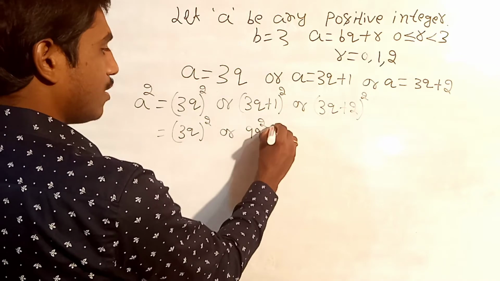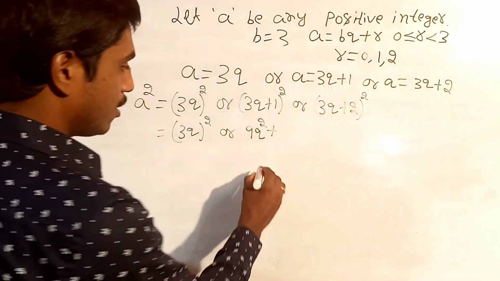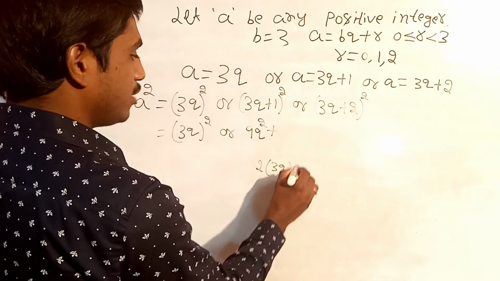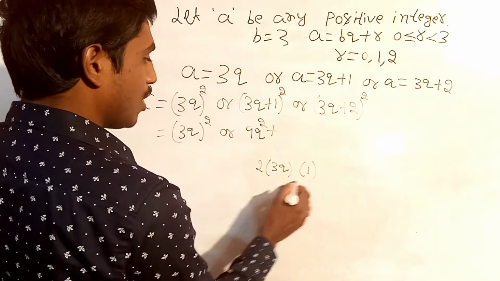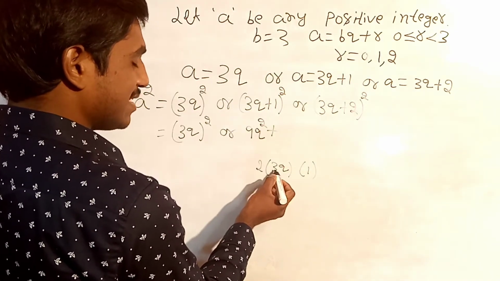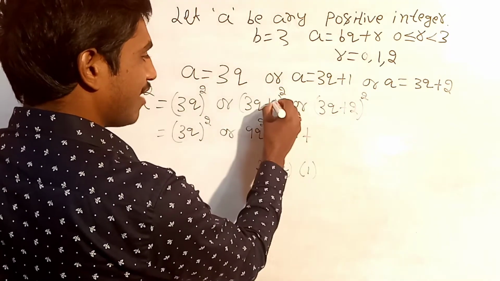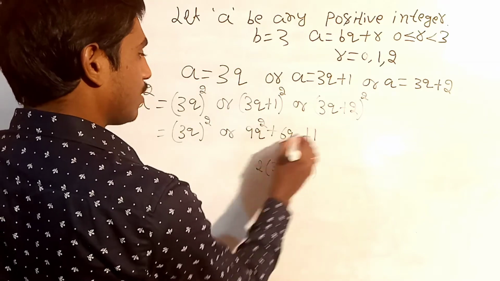Then a square plus 2ab: 2 into 3q into 1, so 2 into 3 is 6, 6q, plus the value of b square, 1 square is 1.